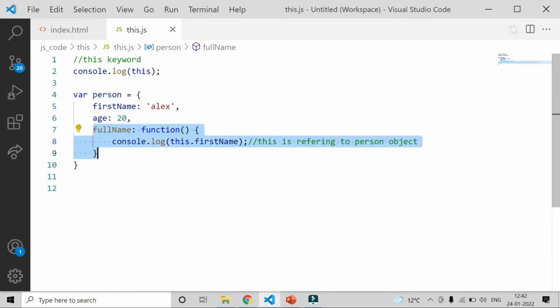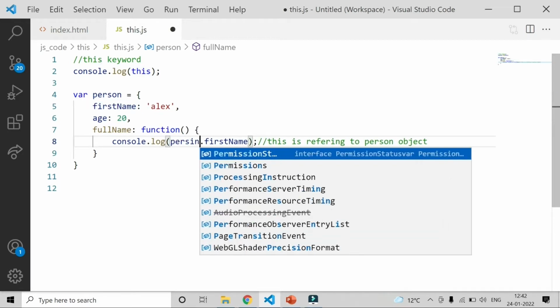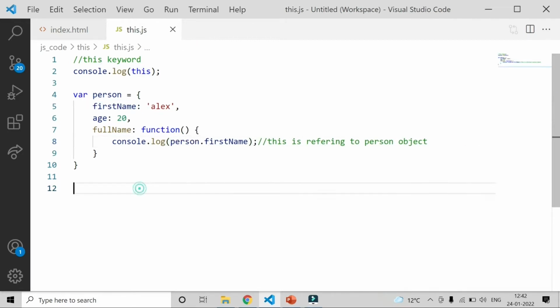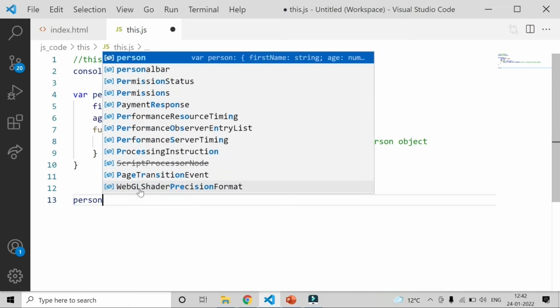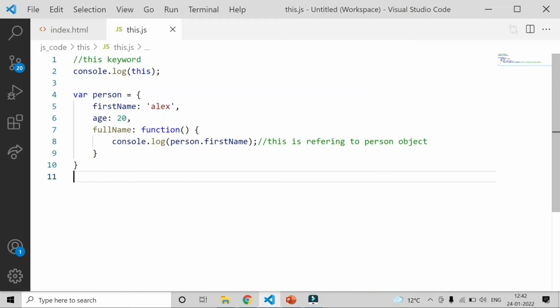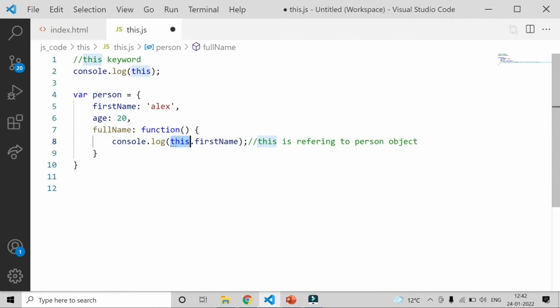The function is residing inside this person object, so this will refer to this person. Dot first name is the property I'm using from this object. Here I can't even directly write person, because person is accessible outside but not inside. So here we need the this keyword.